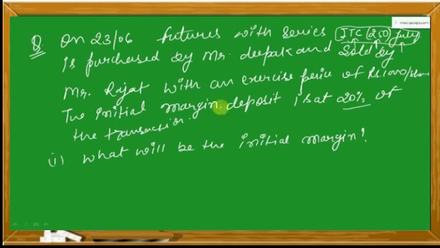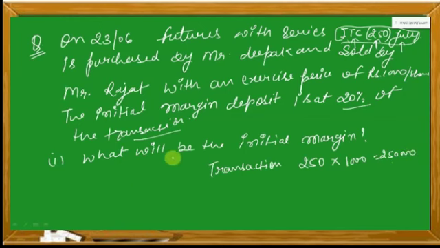And now if we talk about the transaction value, the number of shares are 250. So first of all, let us understand what is the amount of transaction which is being done. So 250 number of shares, and the exercise price is 1000. So total amount is 2,50,000.